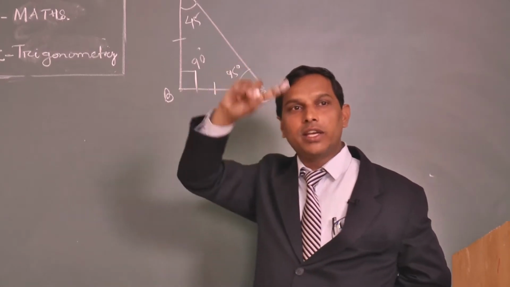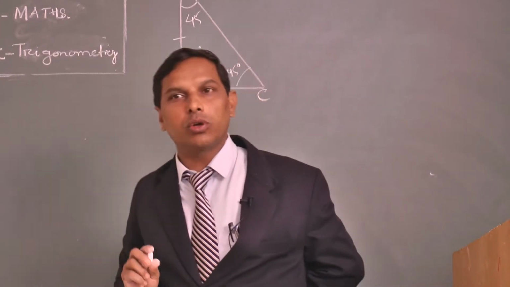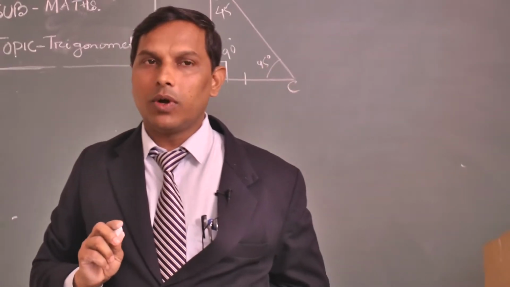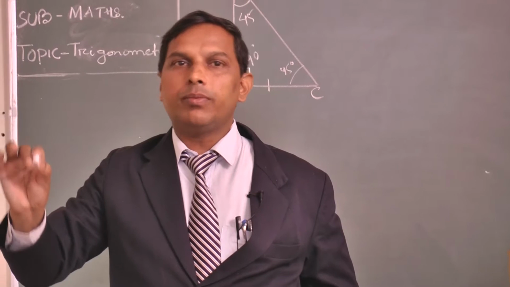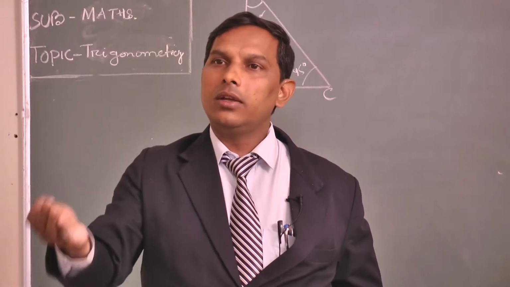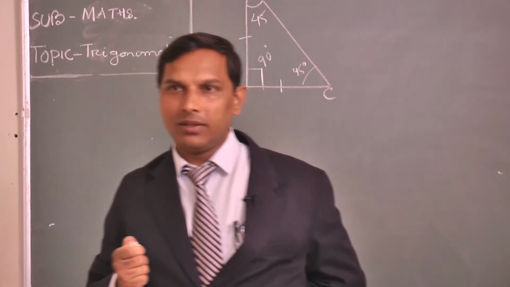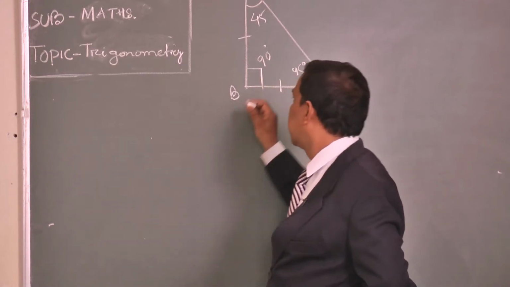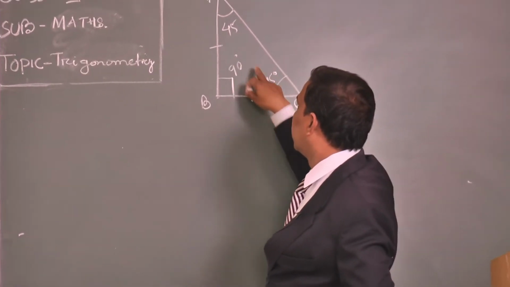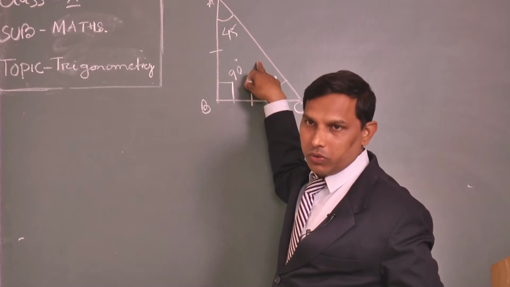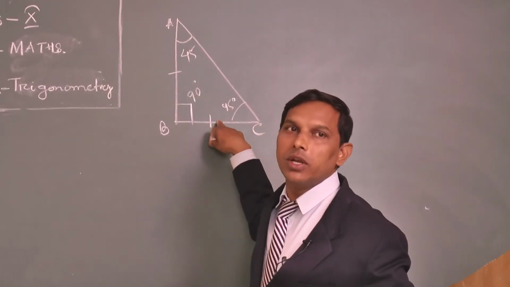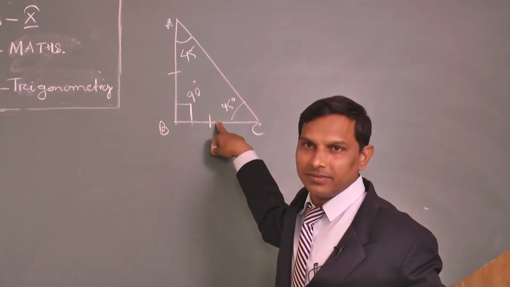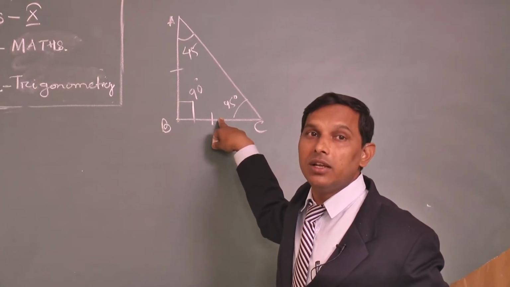Why? In 9th class there is a theorem we have read. What is the theorem? Angles opposite to equal sides of a triangle are equal.